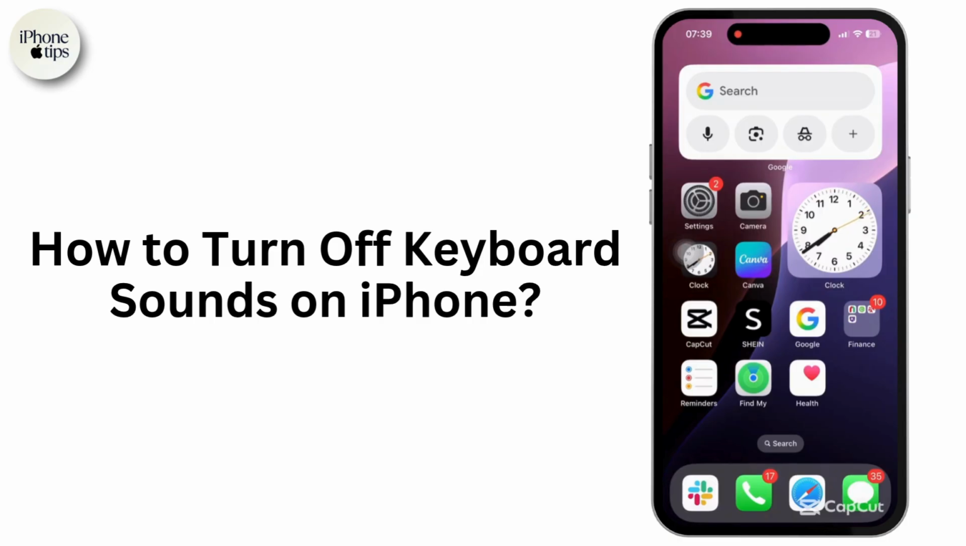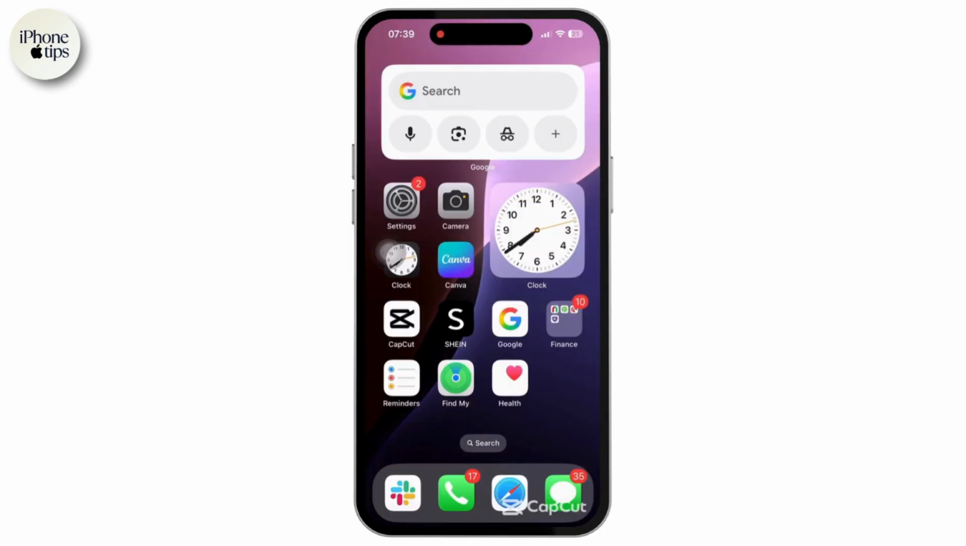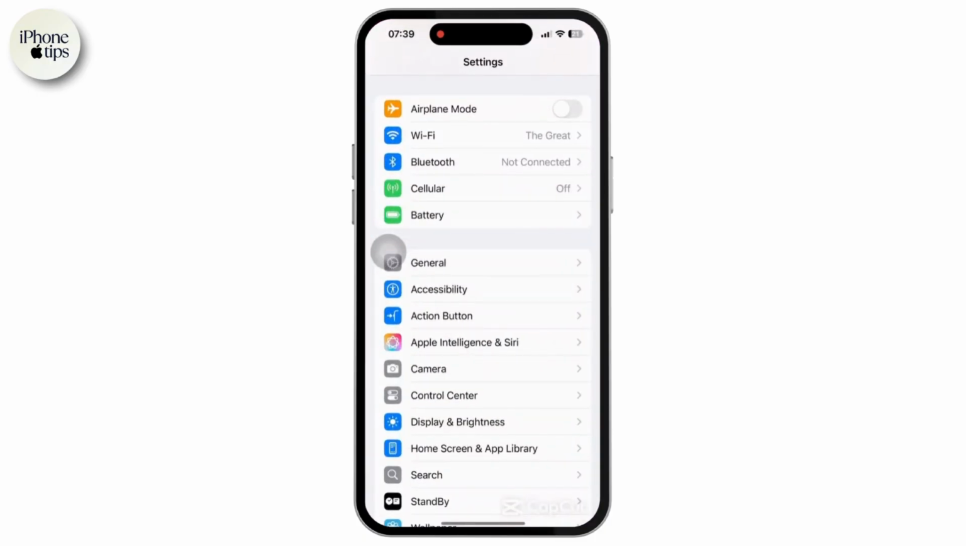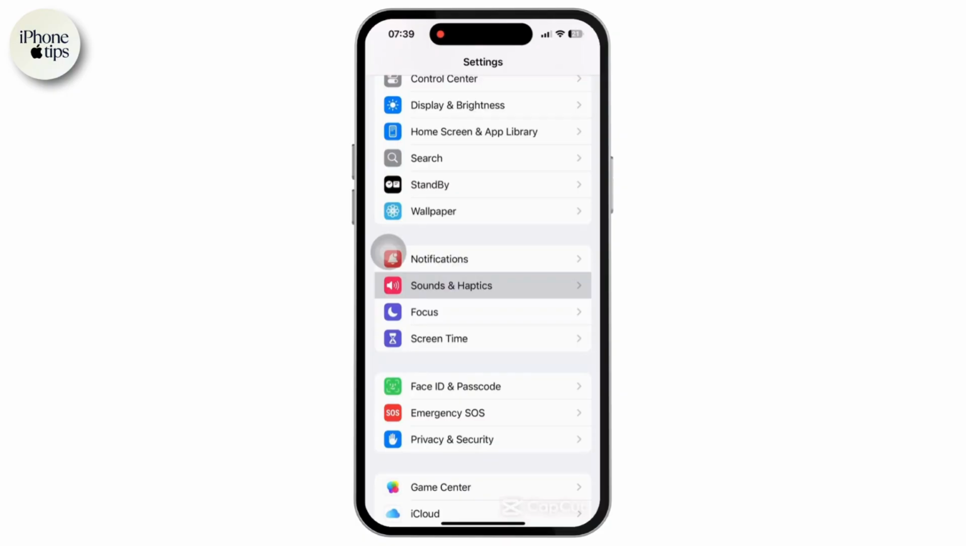How to turn off keyboard sounds on iPhone. So here is how to do it by these simple steps. First of all, look for the Settings app on your iPhone's home screen, then simply tap on Settings. Once inside the Settings app, all you have to do is scroll down and tap on the Sounds and Haptics option available in there.